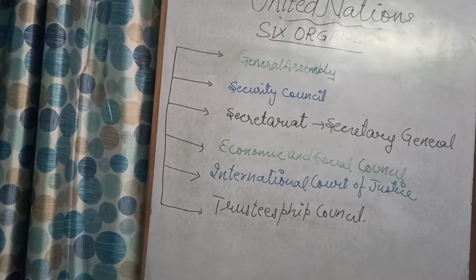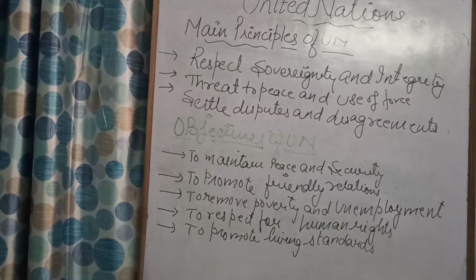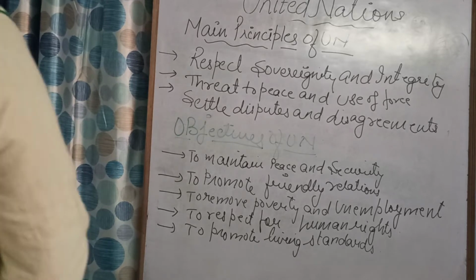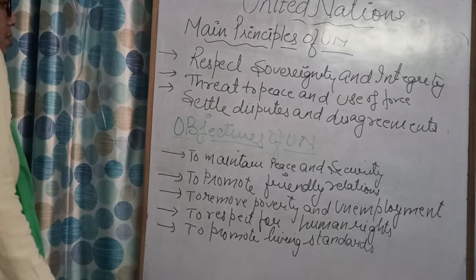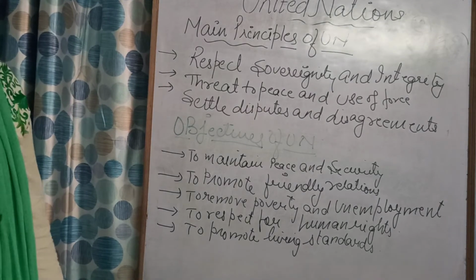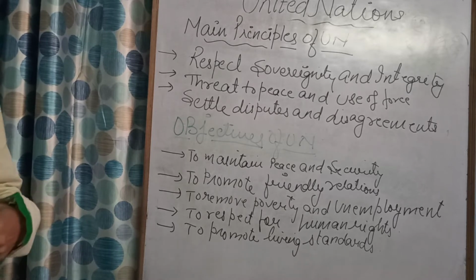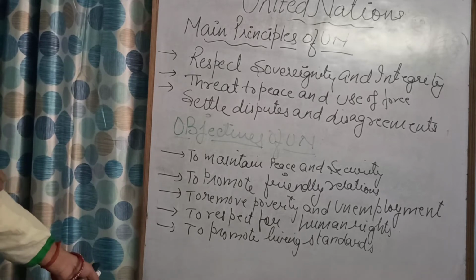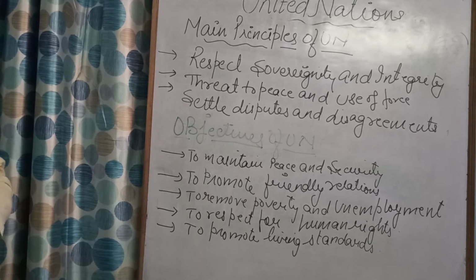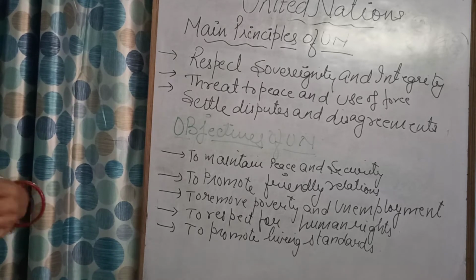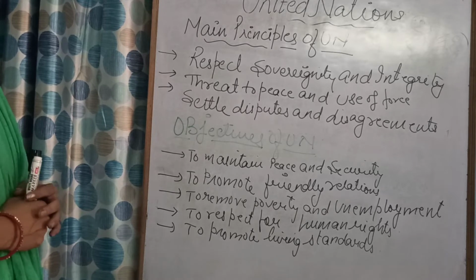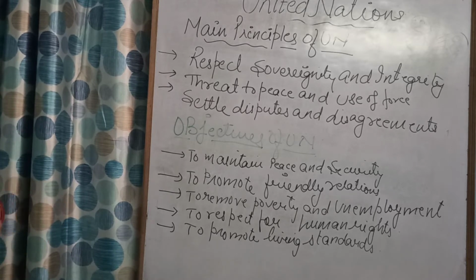Okay, so now we are going to talk about the main principles of the United Nations. So children, now we are going to talk about the main principles of UN. If any organization is there, we should have certain principles, certain objectives related to the organization. So when we talk about the main principles, the first principle for this United Nations is to respect sovereignty and integrity. That we have to respect the sovereignty and integrity of the nations.